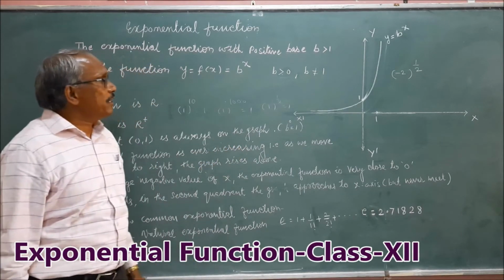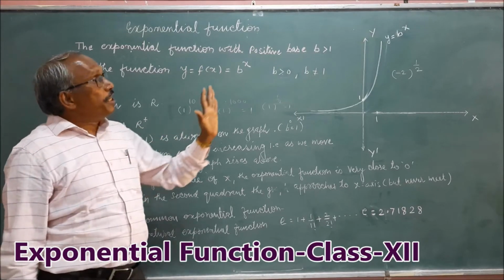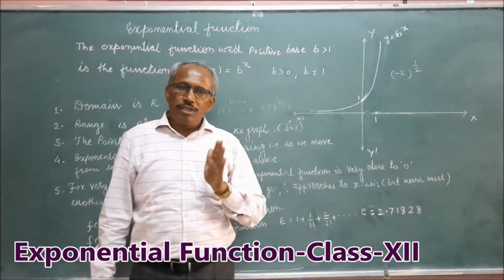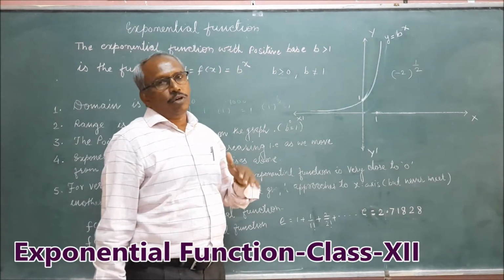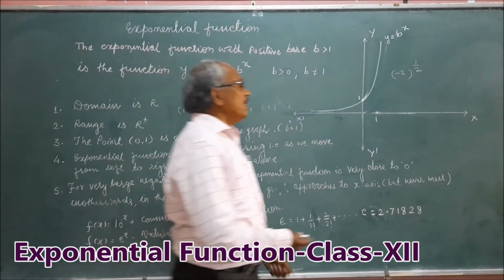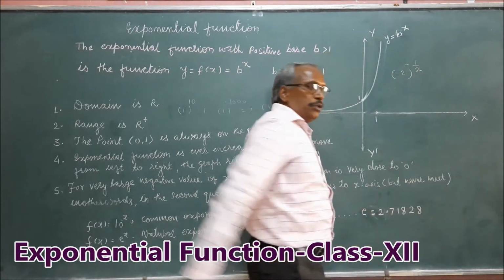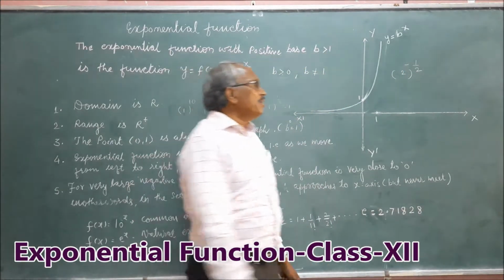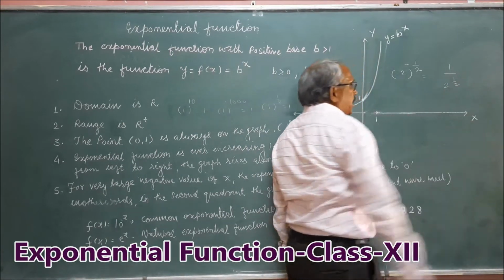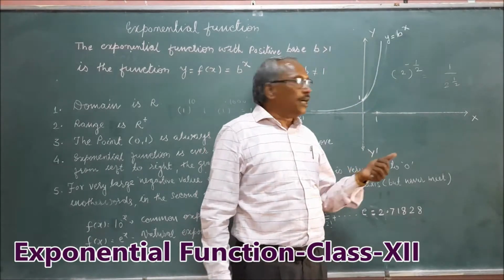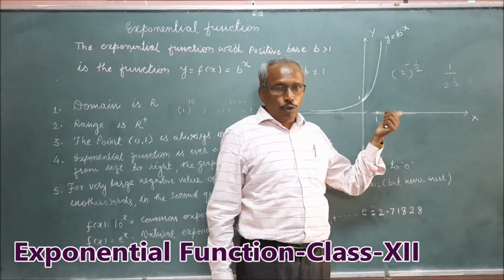Again, one more important thing here. If we take any negative value of x, for that also we will get a real number. For example, 2 raised to -1/2 can be written as 1 divided by 2 raised to 1/2, that is 1 divided by the square root of 2.